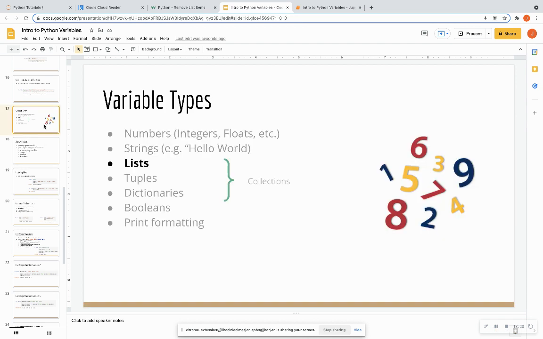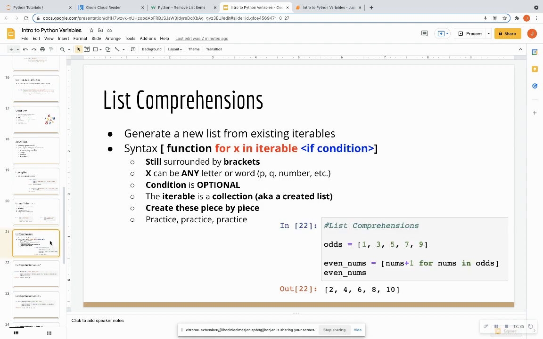So, like I said, lists are a collection of items. They're surrounded by square brackets. You can add things to lists, remove things from lists, iterate through lists. List comprehension is a very common way to apply a function to each item within your list. Outside of list comprehensions, you can also use for loops.